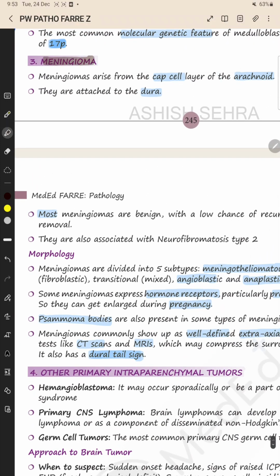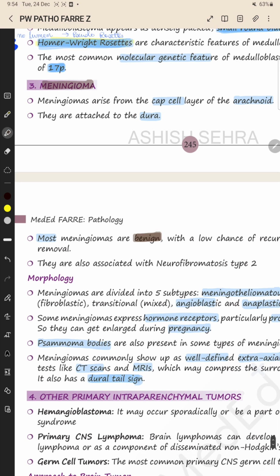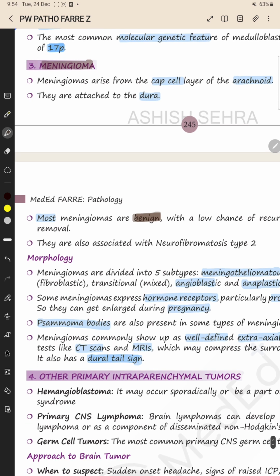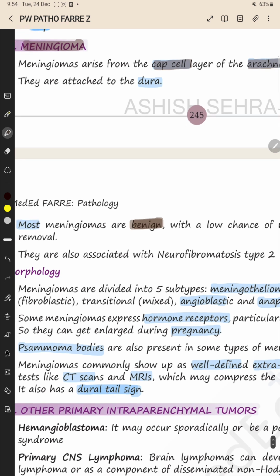Meningioma. It is the most common primary brain tumor. Most of the meningiomas are benign. Meningiomas arise from the meninges, specifically the cap cell layer of the arachnoid, and these are attached to the dura.